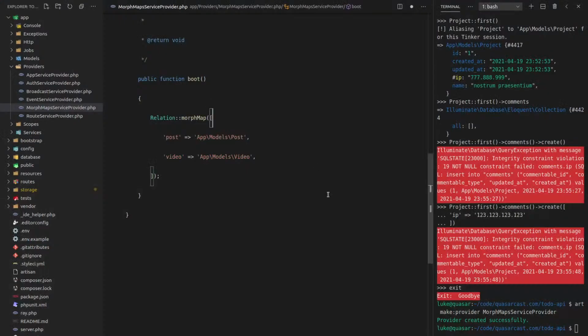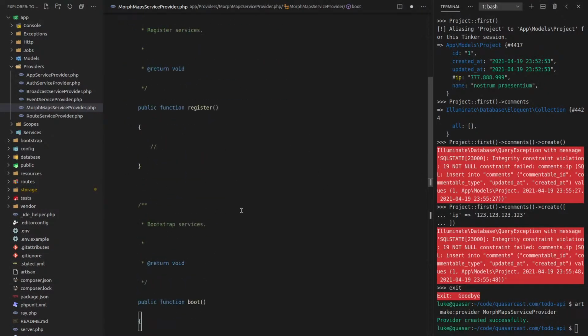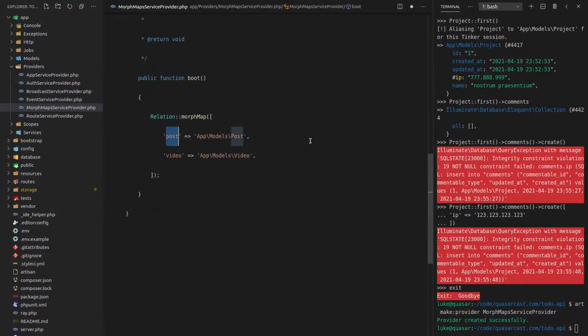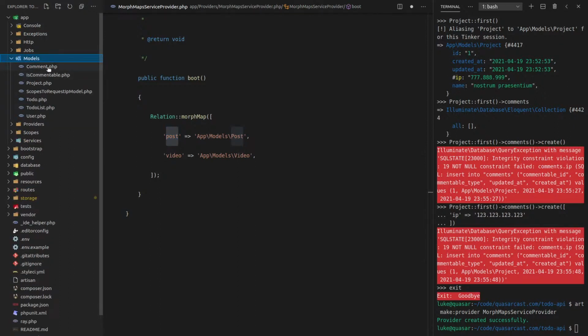What am I extending there? Let me just make sure I'm extending the right class. And yep, it looks like I am. And now, oh gosh, sorry, this ended up being very long-winded, didn't it? Now we need to add in all the things that a comment can belong to so that we end up with the right word sitting inside there when we attach it to something. So let's add projects here.